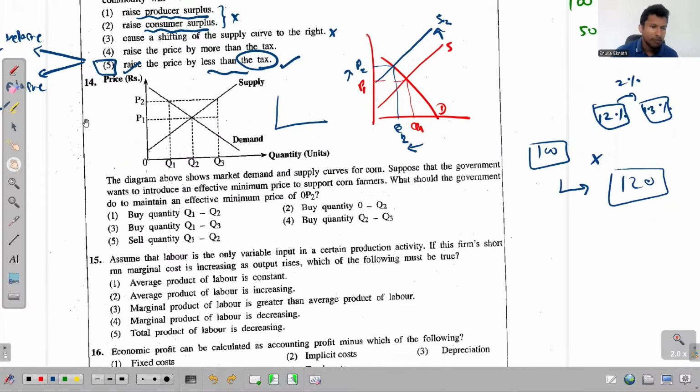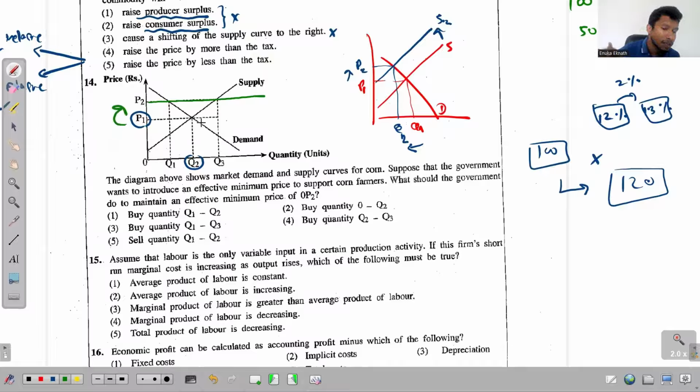Right, 14th. In question 14, the diagram above shows market demand and supply curves for corn. This is the equilibrium price and this is the initial equilibrium quantity. Suppose that the government wants to introduce an effective minimum price to support corn farmers. So the government has imposed this effective minimum price. As we discussed, this minimum price is higher than the equilibrium price.